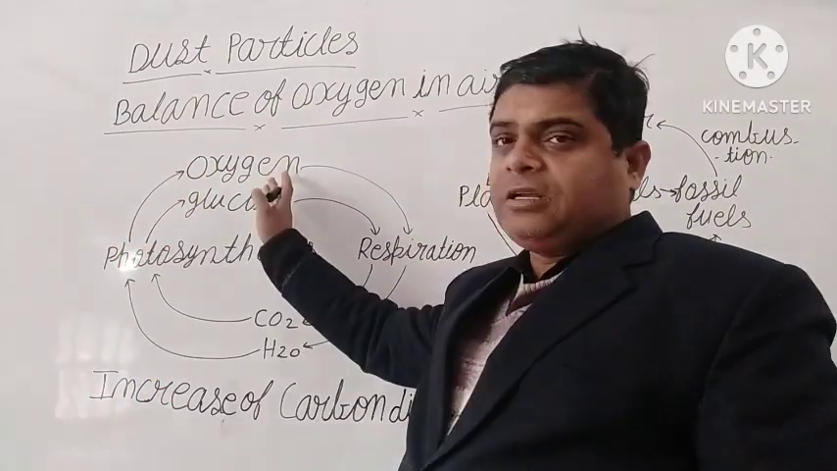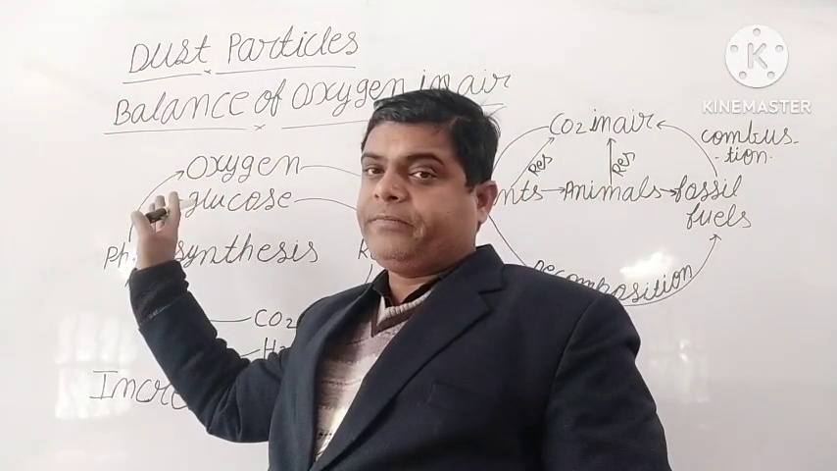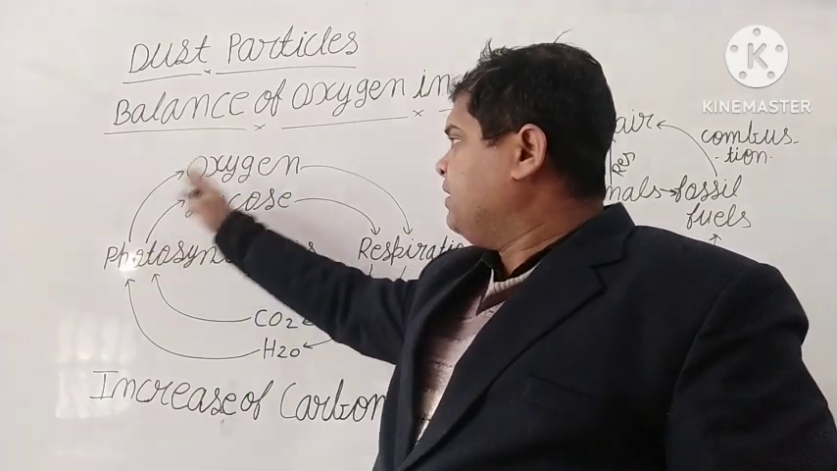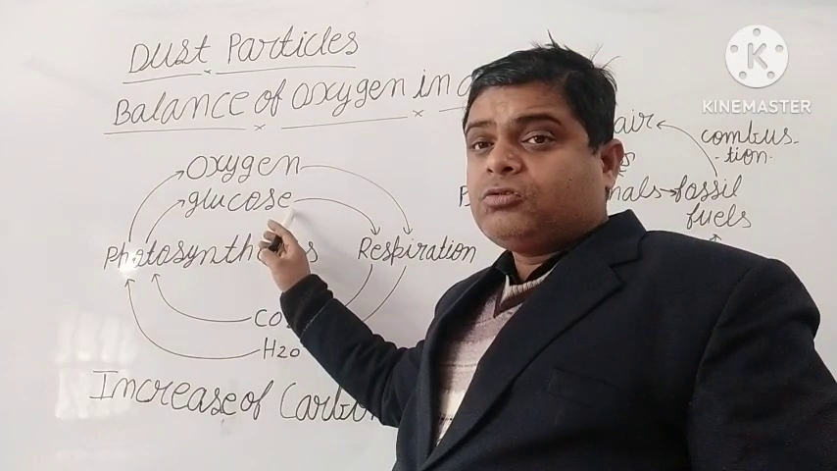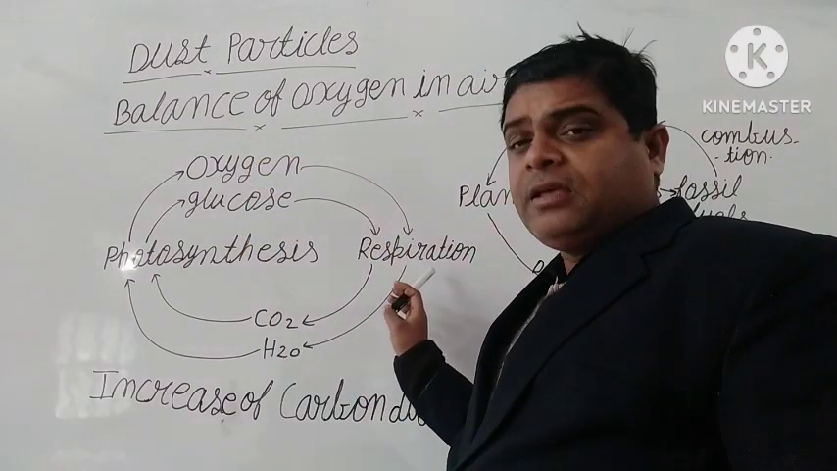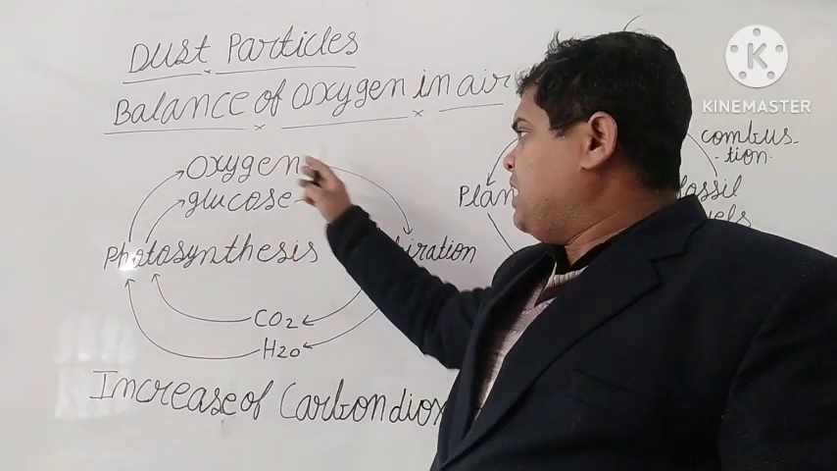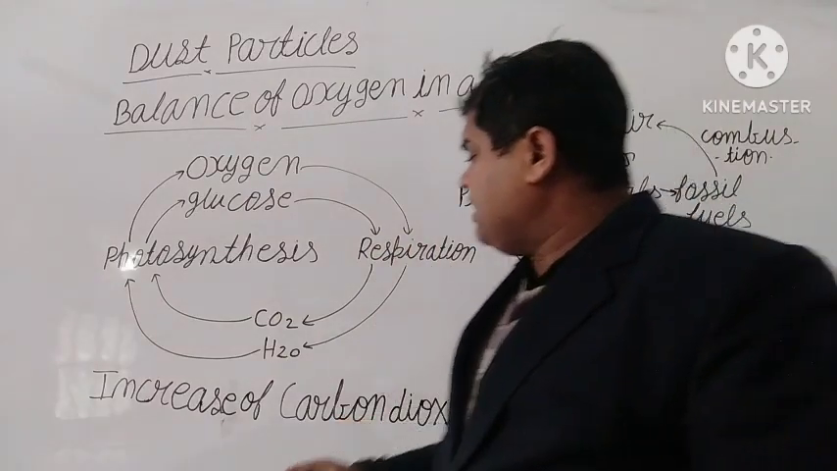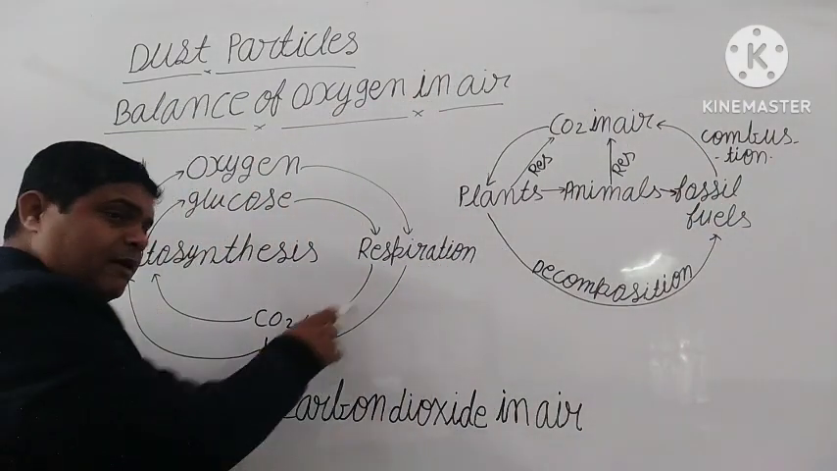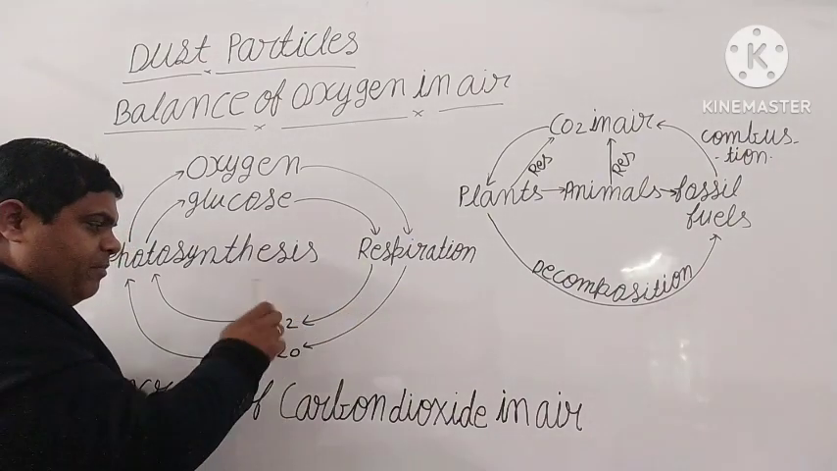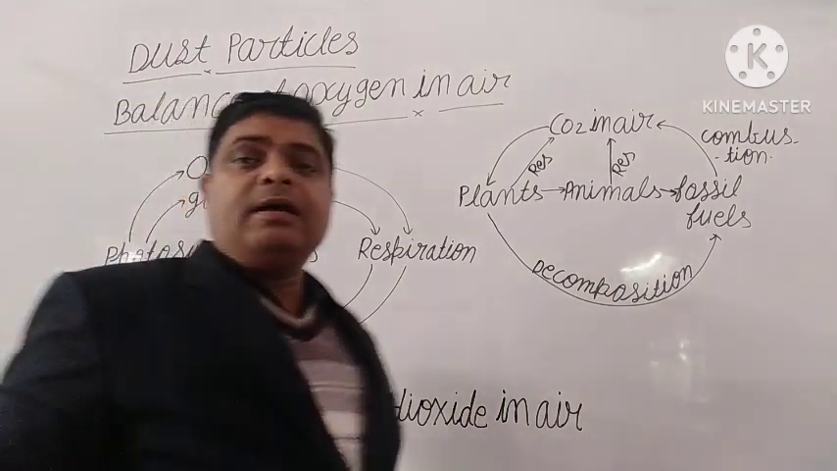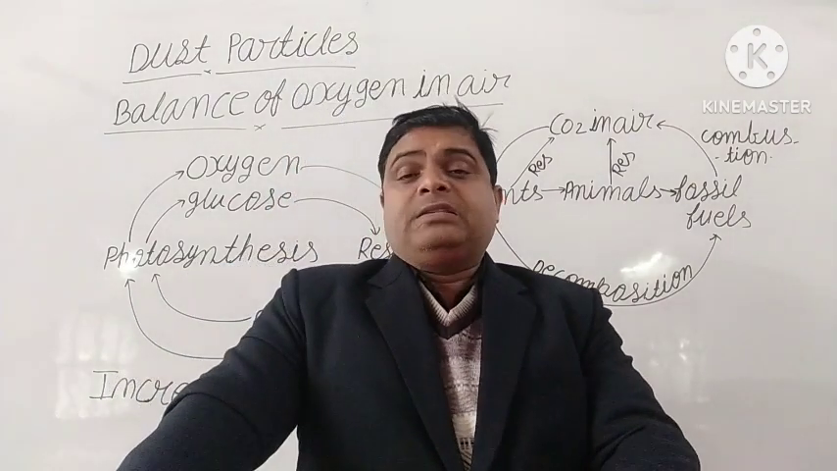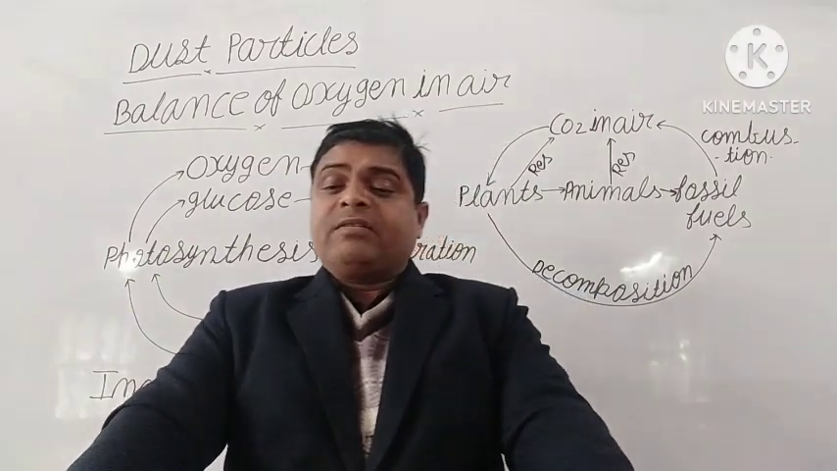And similarly, see friends, for oxygen it is the same process. Plants release carbon dioxide in the night, and in the daytime they release oxygen and make glucose. Such glucose is taken by human beings and animals. Oxygen is used to break the glucose molecule. When it breaks, we get energy, and after that we release carbon dioxide and water vapor. Both things again mix up in the air and are absorbed by the plant. So these are some points on the balance of oxygen in air and the increase of carbon dioxide in air.